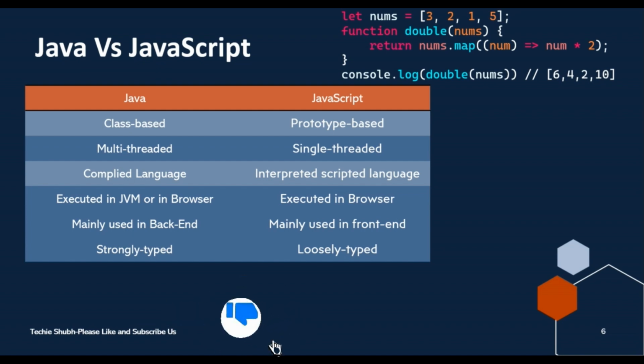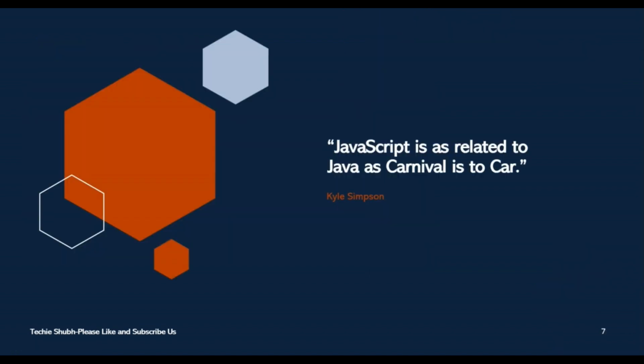And Java is strongly typed, meaning the type is checked at compile time. But in JavaScript, the type of the variable is checked during runtime, and it is also called a loosely typed language. And the next is that JavaScript is as related to Java as a carnival to the car.